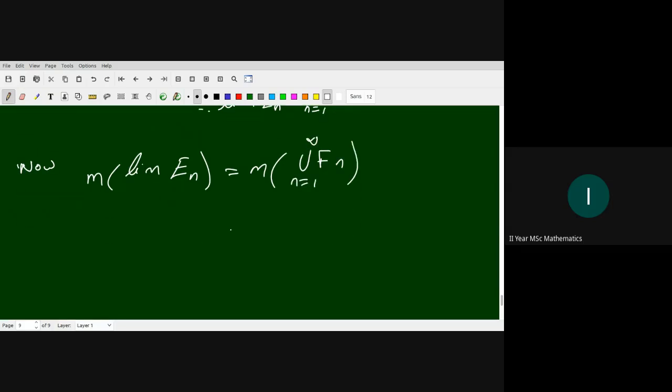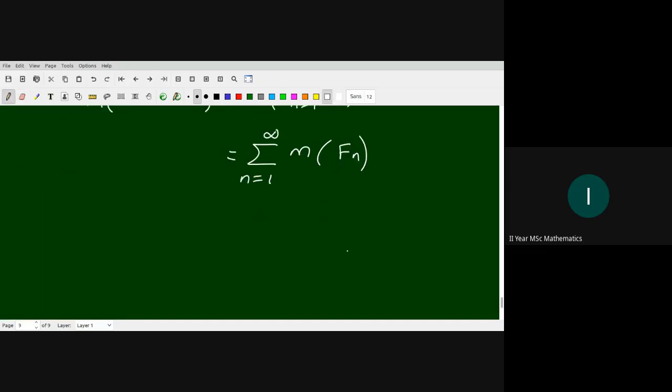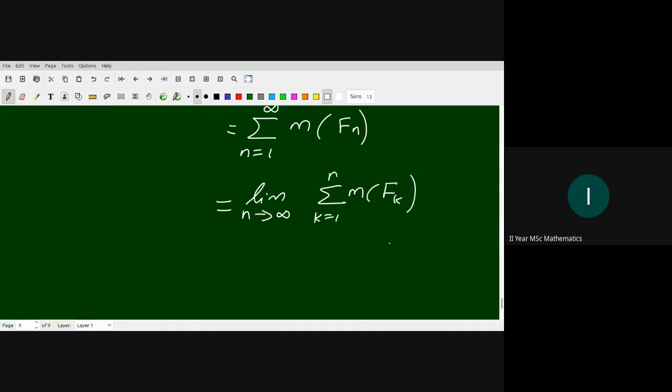by the countable additivity, summation n from 1 to infinity m of Fn. Okay, this is equal to limit n tends to infinity summation k from 1 to n m of Fk. So we consider this as a limit of the sequence of partial sums.